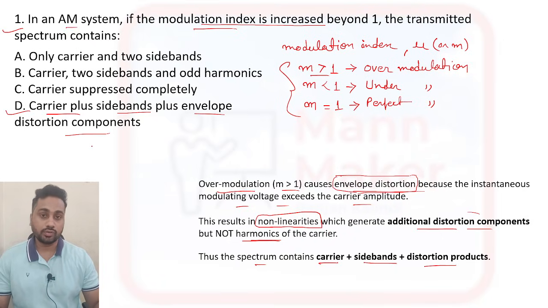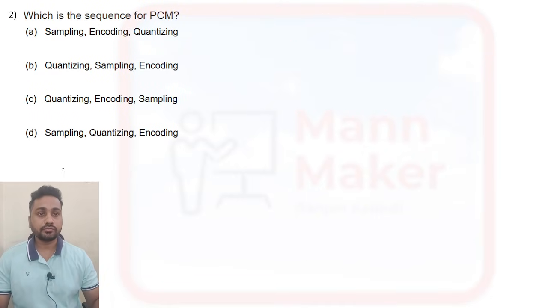So option D is your right answer. Whenever the modulation index is in over modulation, the transmitted spectrum contains carrier plus sideband plus distortion product, that is, the envelope distortion components. So option D is your right answer.